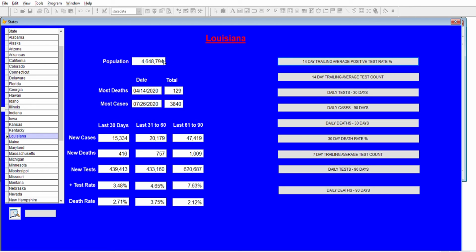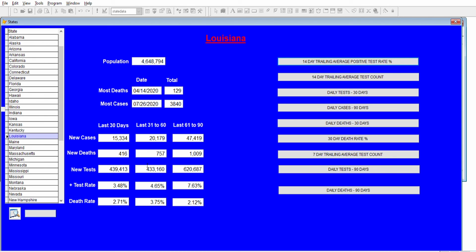So let's look here. Okay, their peak death and case dates were quite some time ago. Their new cases have dropped significantly, from 47,000 back 2.5-3 months ago to 15,334 in the last 30 days.